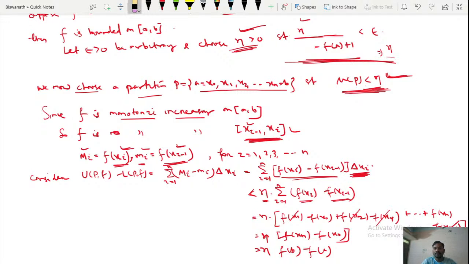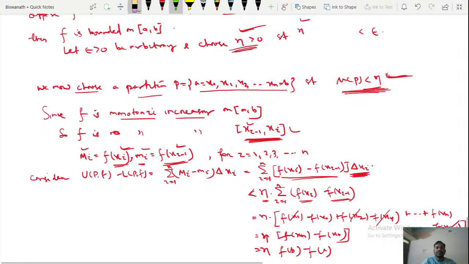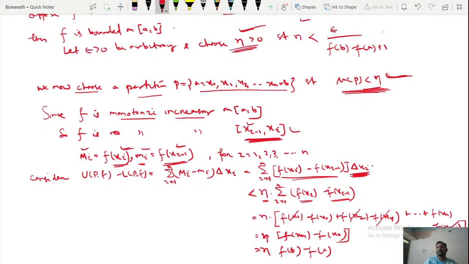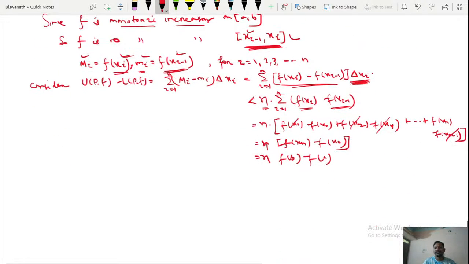So you are choosing eta in such a way that eta is less than or equal to epsilon divided by f of b minus f of a plus 1. Okay, you will remember this thing.